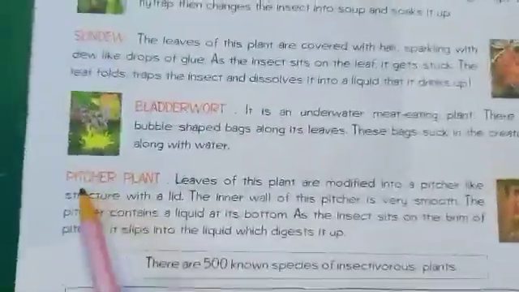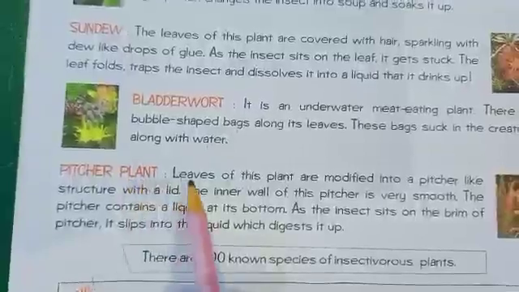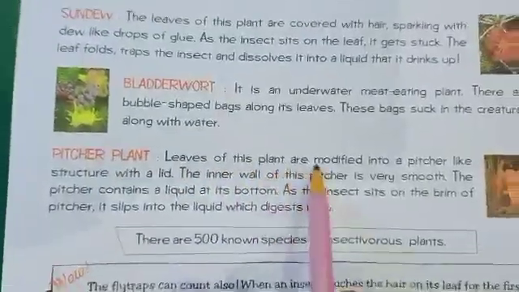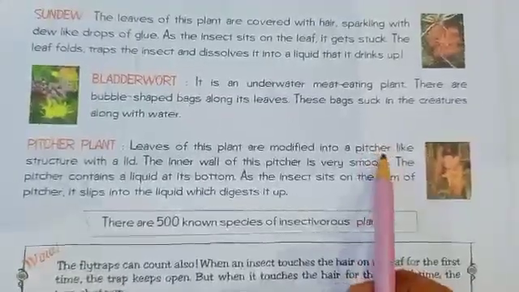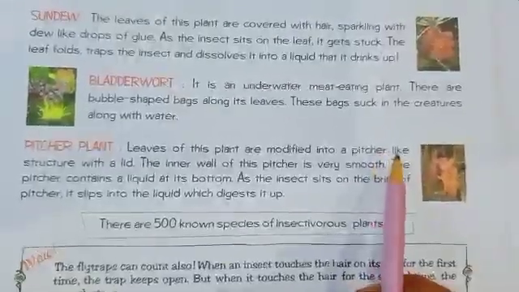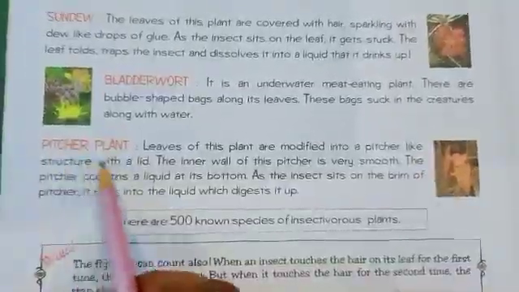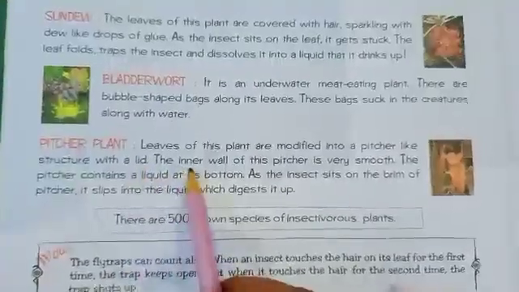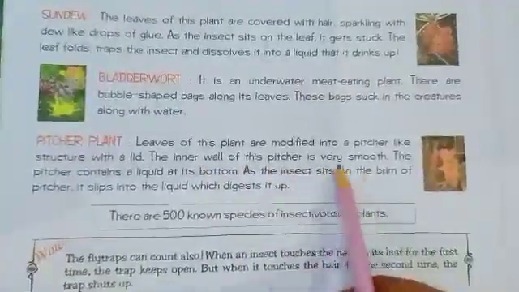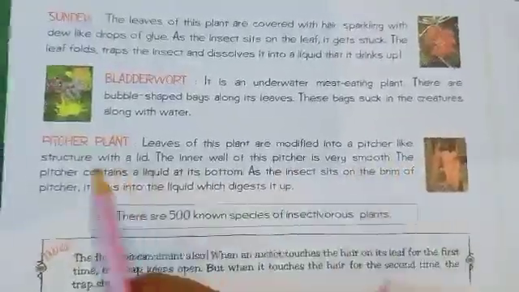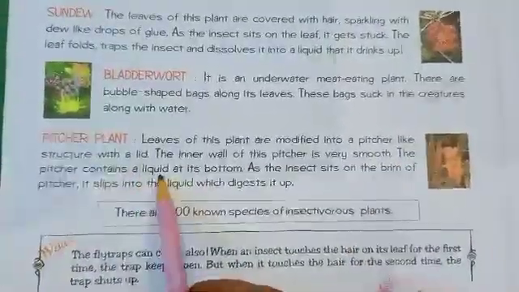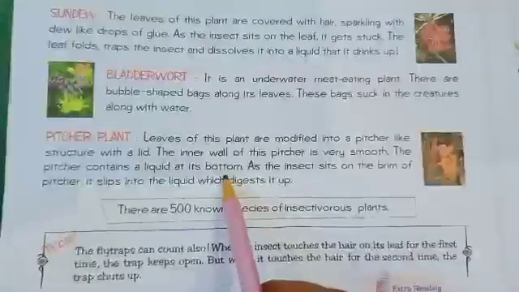Next is pitcher plant. Leaves of this plant are modified into a pitcher. A pitcher is a pot-like, utensil-like structure with a lid. The inner wall of this pitcher is very smooth, not rough. The pitcher contains a liquid at its bottom.